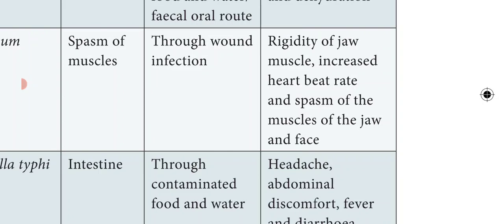When a person gets any wound, through this wound the pathogen enters into the body. Next are the symptoms: rigidity of jaw muscles, increased heartbeat rate, and spasm of the muscles of the jaw and face. So these are the symptoms of the disease.